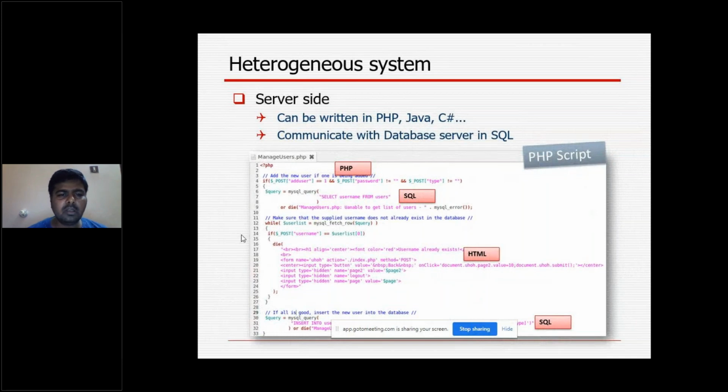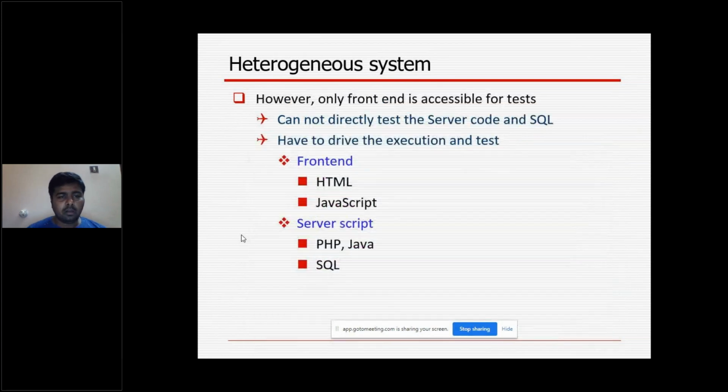Then the server side, as I told, can be written in any language: PHP, Java, C Sharp, C, any language. And to communicate with the database servers, we can connect using SQL. Only the front end is accessible for testing.